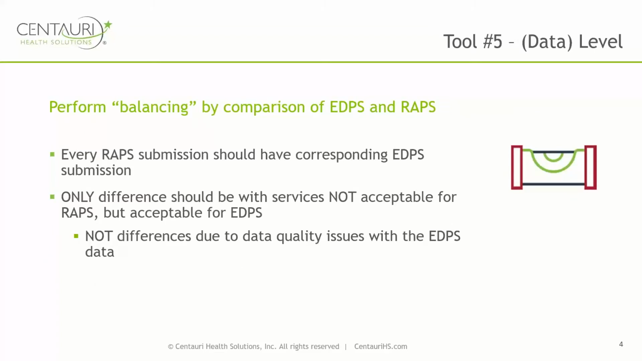Now let us turn our attention to our data level. Using a level to ensure that items are hung correctly is an essential part of a toolbox. It is equally important to balance out your data so that it is presented well. Compare RAPS and encounter data submissions to understand the completeness of encounter data, and then take it a step further to understand the financial impact of gaps.